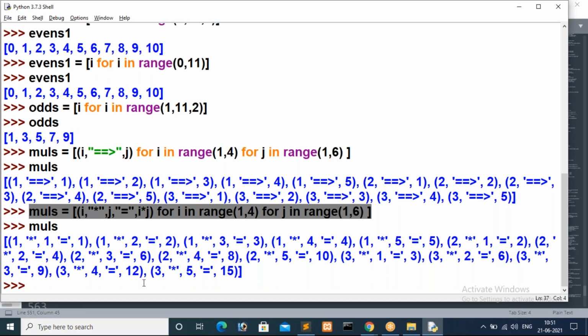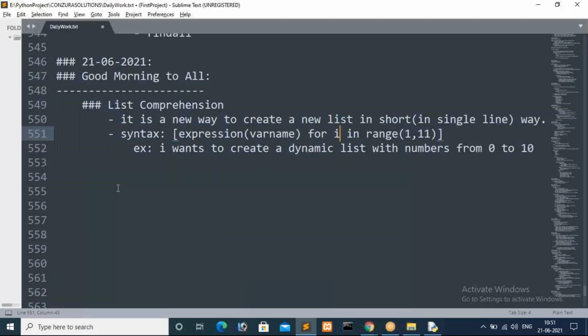Now we will see iterators, I mean iterators by using list comprehension. We already know the iterators concept, right? What kind of iterators are available in Python, guys? How many types of iterators are available here? Okay, what iterators are available?